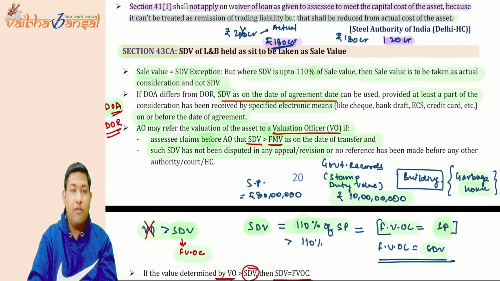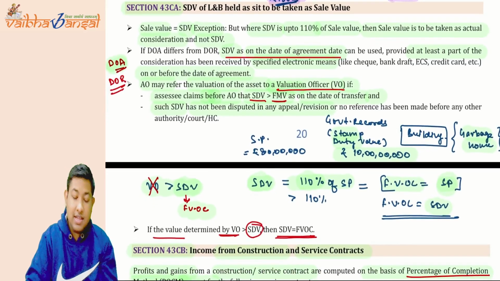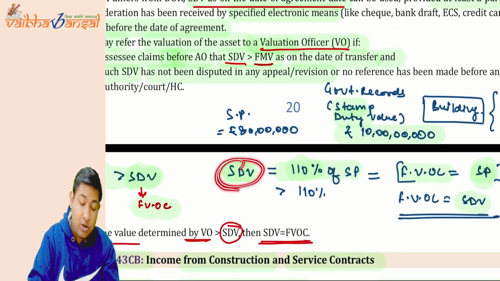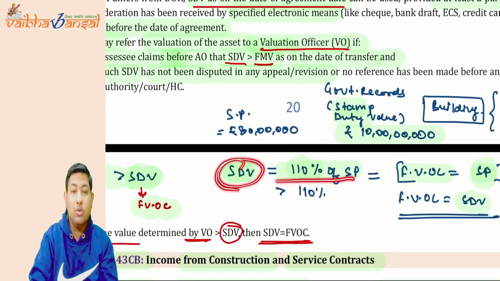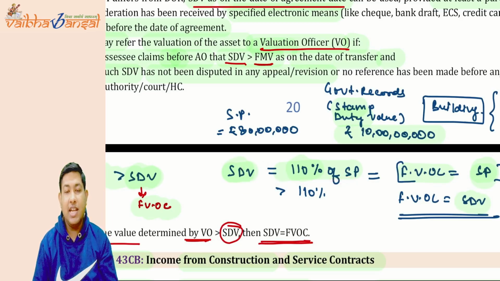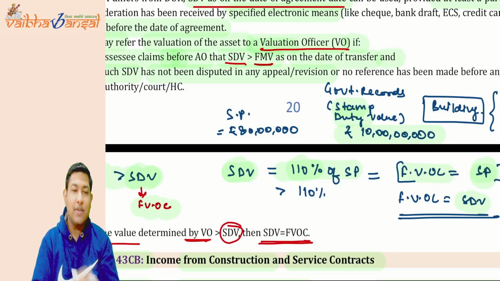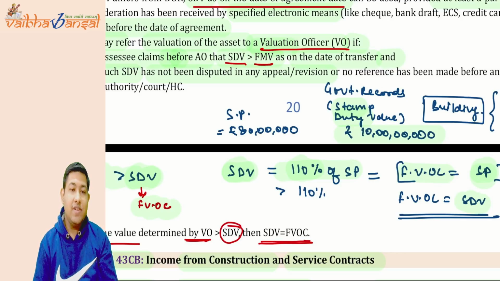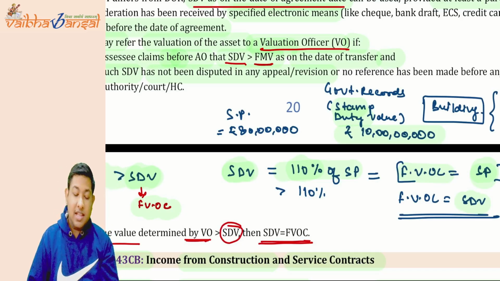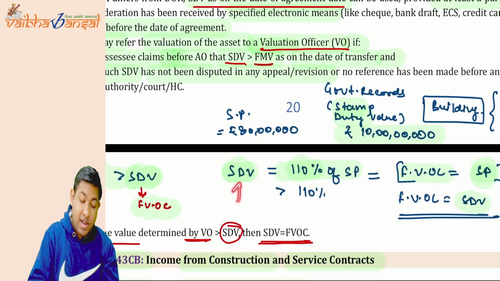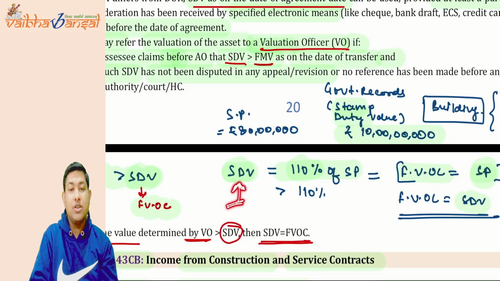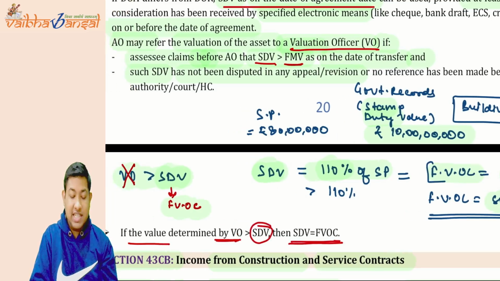Now section 43CA. They are saying that if your SDV, stamp duty value, is equal to 110% of the selling price, then it is okay, we can adjust it with the 10% variation. If your SDV is greater than 110% of the selling price, then we will take the stamp duty value as your full value of consideration.